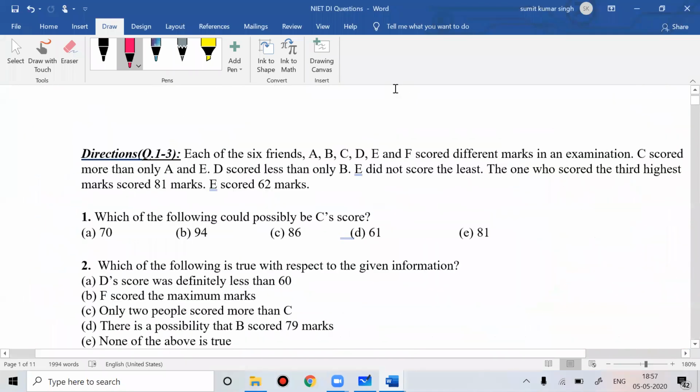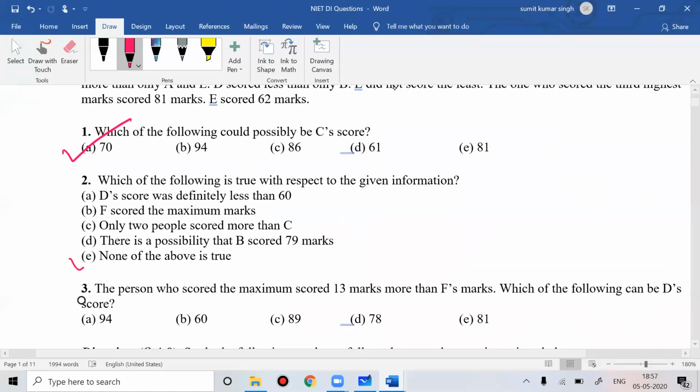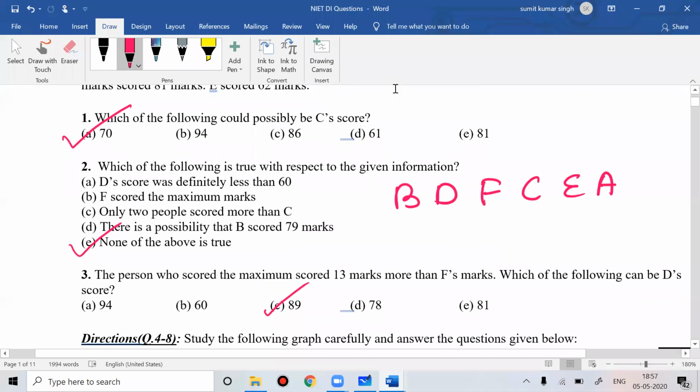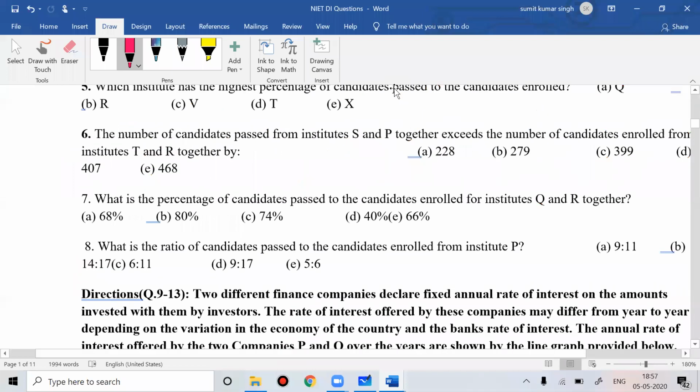There are some questions which are very easy. This is A, the answer is A. This is B, this answer is C. You just need to draw and you'll easily get the answer. So some questions are easy, you can do them directly. Some questions may look calculative, but they are not at all calculative.